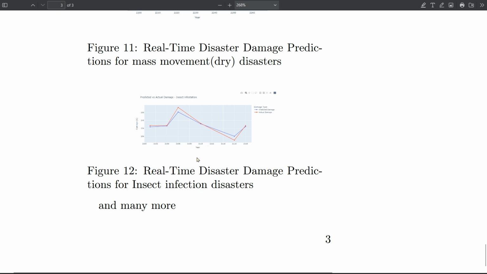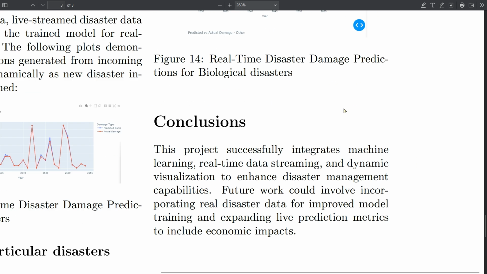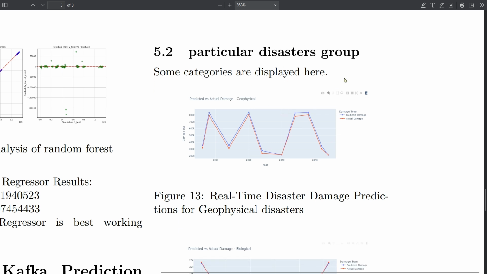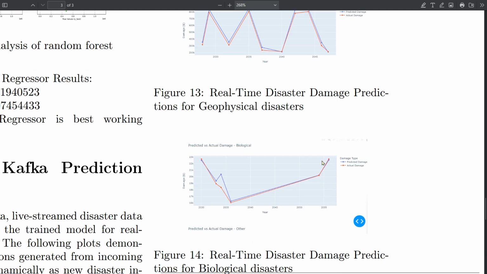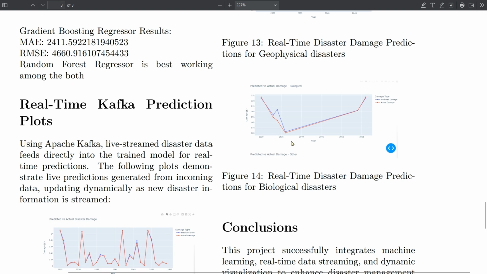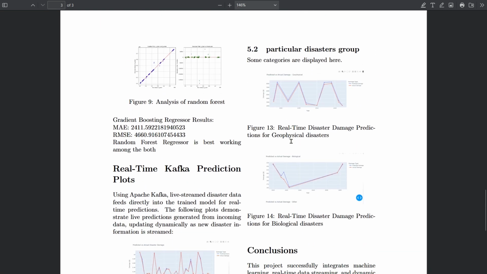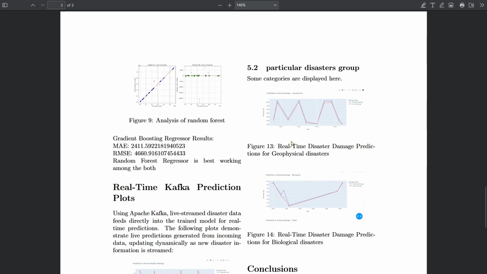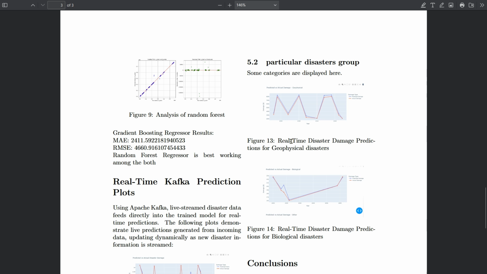It is for the insect infection disaster. If we look at a particular disaster group, then we will see the predicted versus actual damages for the geographical disasters, and also for the biological disasters. There are many disasters which we will see next. Yeah, we will go to the live learning dashboard in which we will get the predicted values.